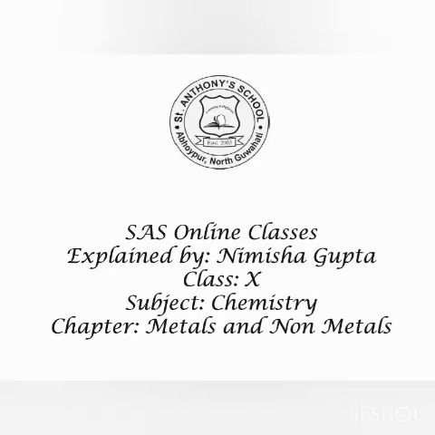Element is a substance which consists of the same type of particles called atoms. And compound is a substance which is made up of more than one element. And the elements are chemically combined or chemically bonded together in a fixed ratio.